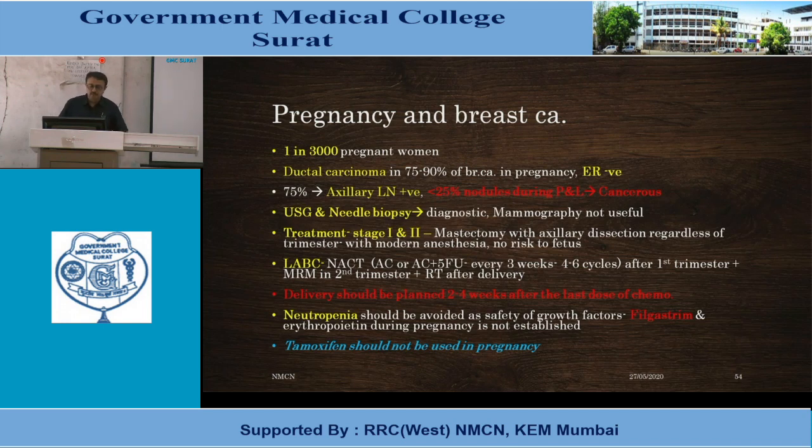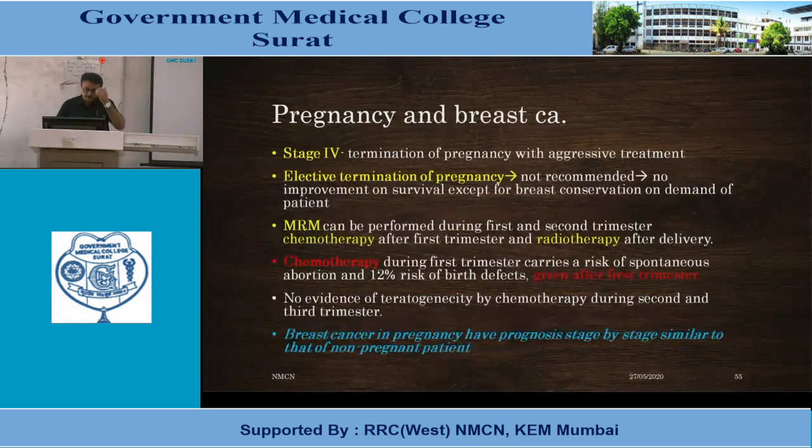Delivery should be planned 2 to 4 weeks after the last dose of chemo. Neutropenia should be avoided, and filgrastim or erythropoietin should be given during pregnancy. Tamoxifen should not be used in pregnancy. In stage 4 disease, aggressive treatment is advisable. Elective termination of the pregnancy is not recommended. There is no improvement in survival, except for breast conservation on demand of the patient.